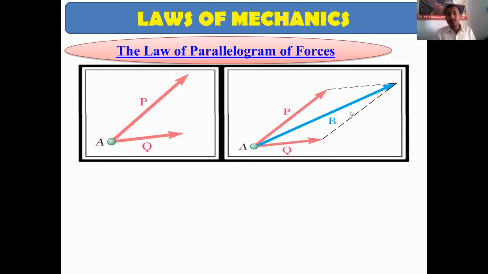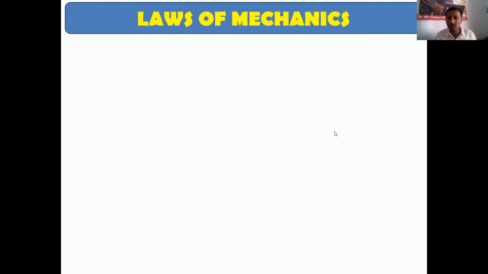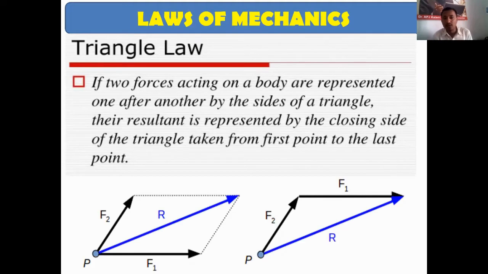This same law concept is used in the triangle law of forces. Here also we have used the same law, the law of parallelogram of forces. That's why this law is called a derived law. It means this law is derived from the parallelogram law of forces.